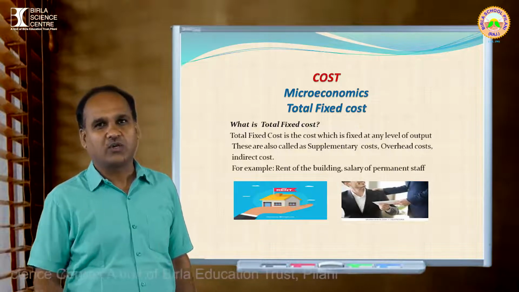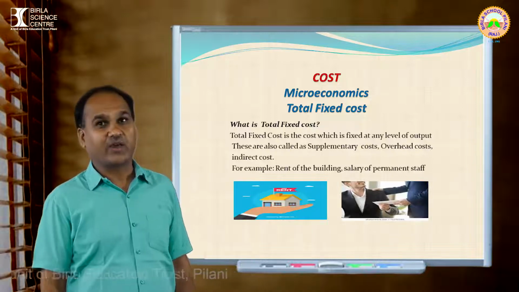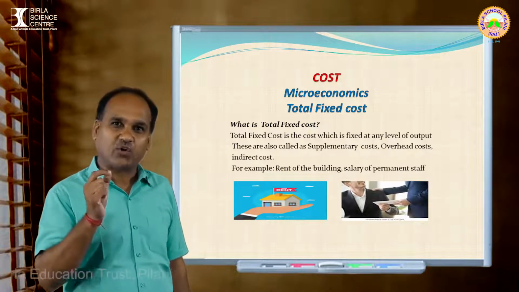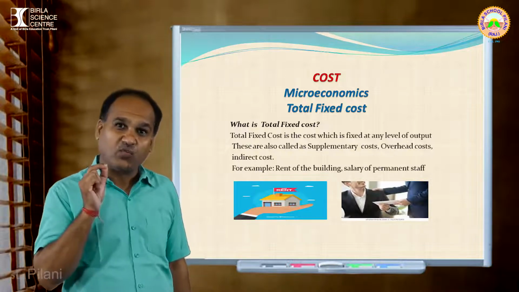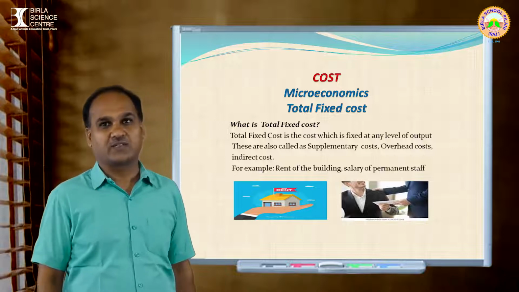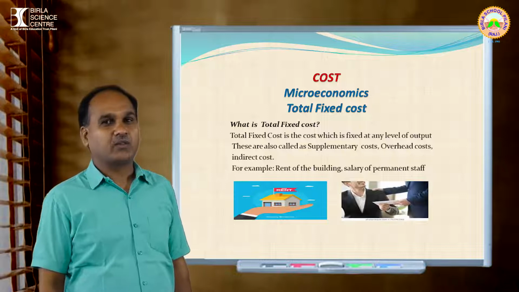Students, you can see an example given there: rent of the building. I think you agree with me, rent of the building is always fixed. Salary of the permanent staff is always fixed. I have already explained the table on the blackboard.